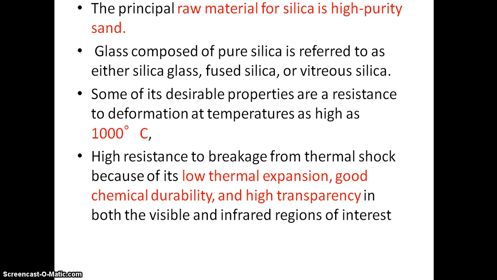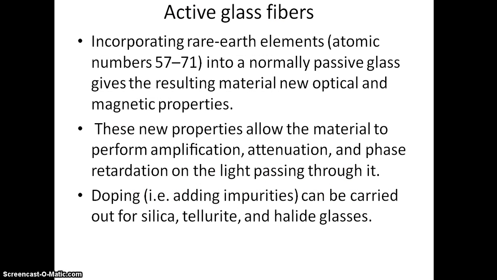And the raw material for silica is high purity sand. Glass composed of pure silica is referred to as either silica glass, fused silica or vitreous silica. Melting temperature is 1000 degrees Celsius. It has high resistance to breakage from thermal shock because of its low thermal expansion, good chemical durability and high transparency.